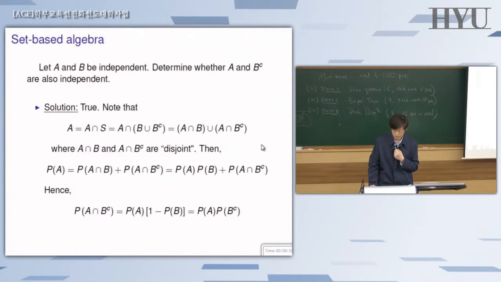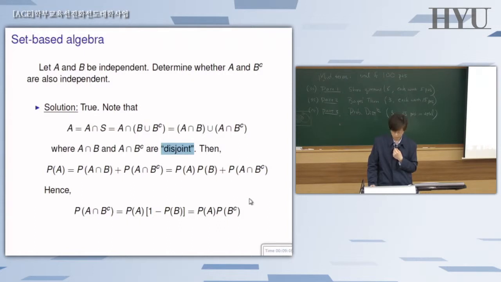Why do we emphasize that these two sets are disjoint? Because once you take the probability of both ends, the probability of A, because of this equality that we just showed, should be the probability of the whole thing. But then the probability of the whole thing is the same as the sum of each probability because they are disjoint, one of the axioms that we covered in the first month. So P of this one is the same as the sum of each probability because of the first set and the second set being disjoint, one line up.